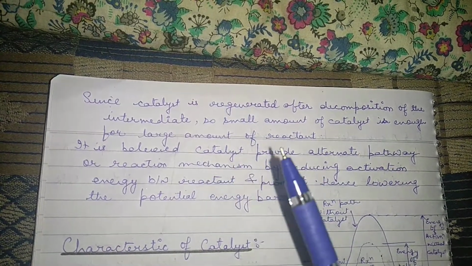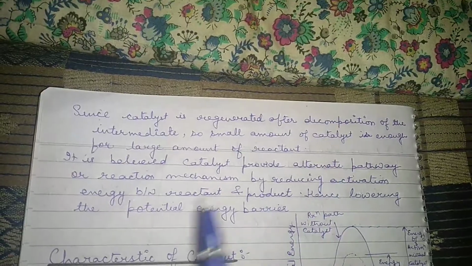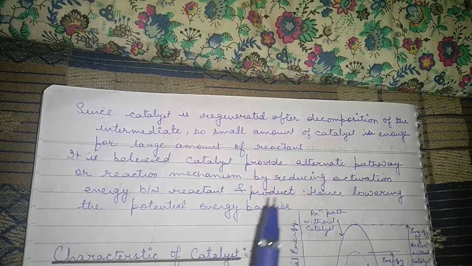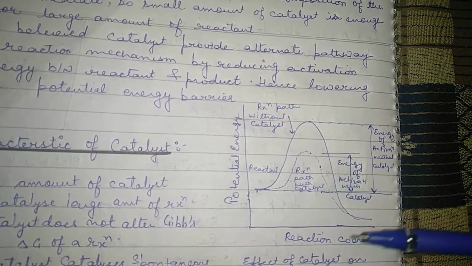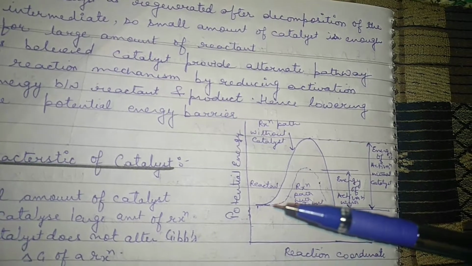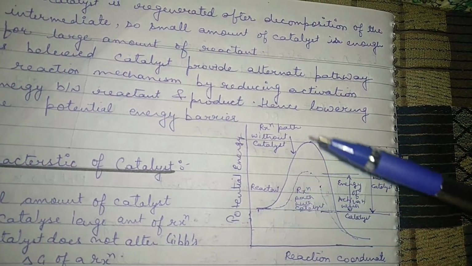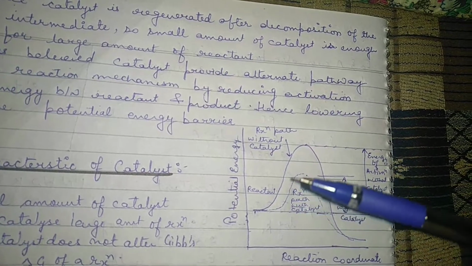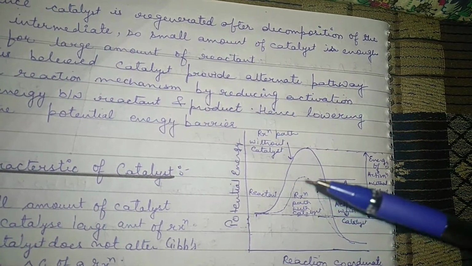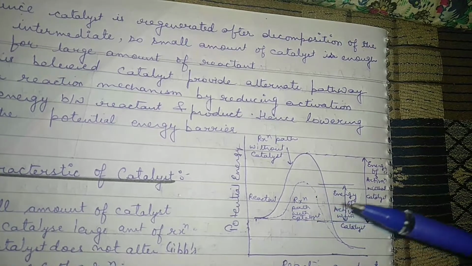It is believed that catalysts provide an alternate pathway or reaction mechanism by reducing the activation energy between reactant and product, hence lowering the potential energy barrier. Here I have shown a graph between the potential energy and the reaction coordinate. What I am trying to show is that this is the pathway without the catalyst, and this is the pathway with catalyst. You can see there is a significant energy difference.